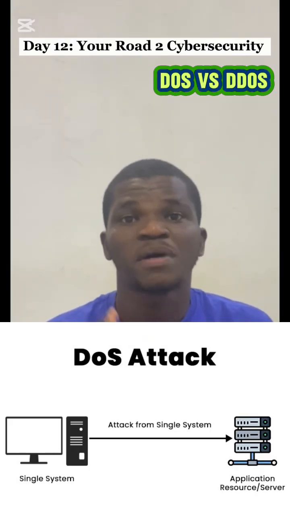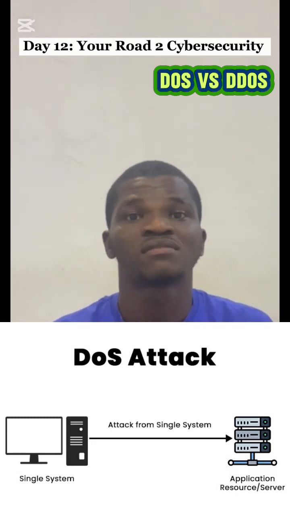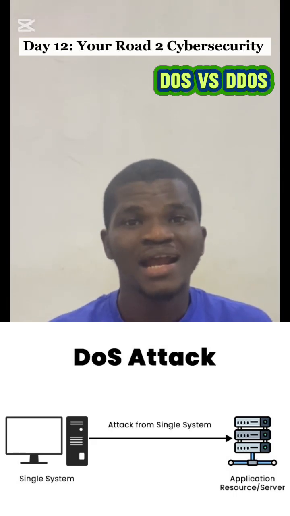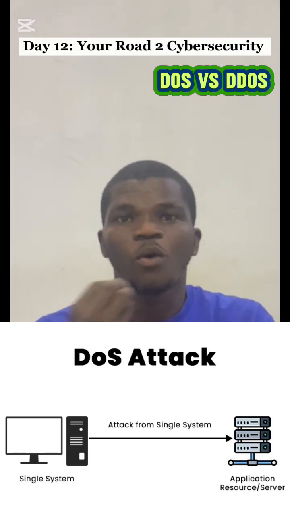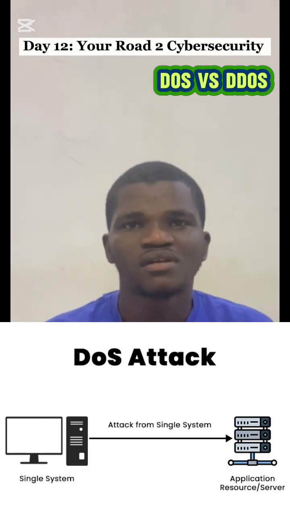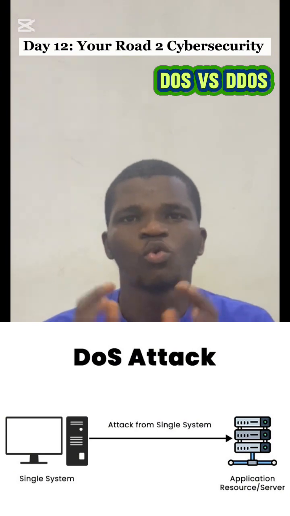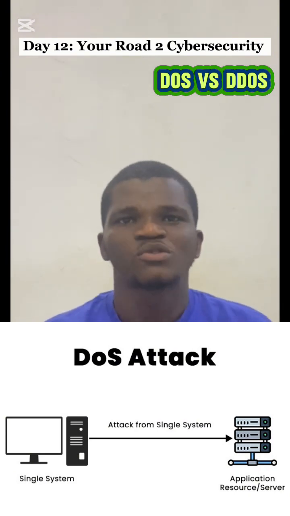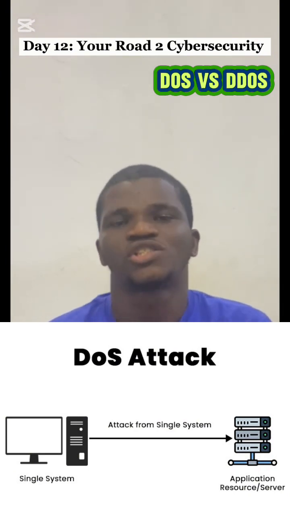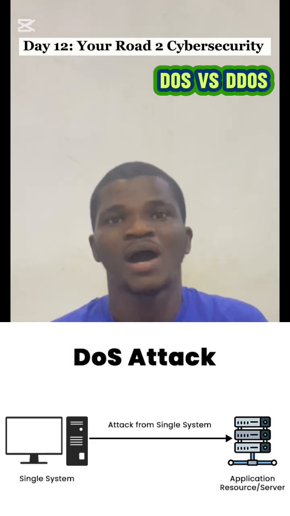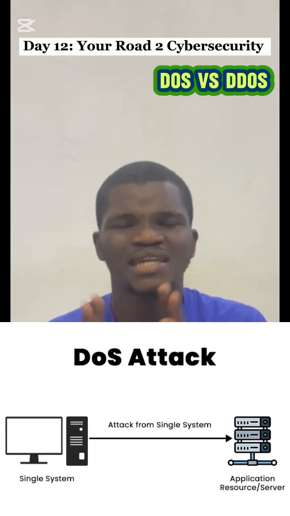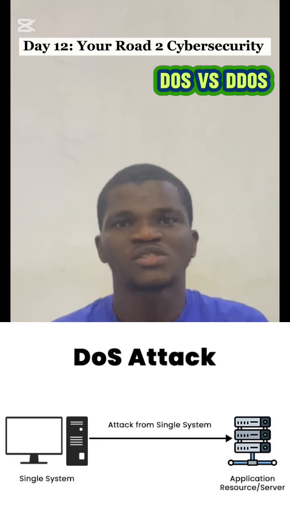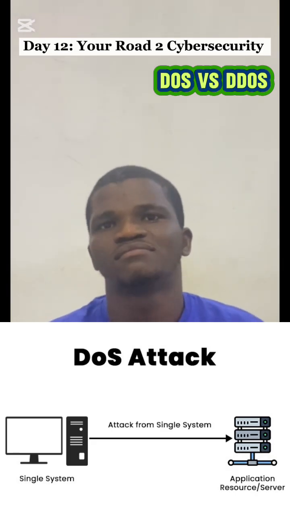There are two ways in which hackers perform DoS attack, which is denial of service. The first one is overwhelming traffic. This is a process whereby hackers send thousands of packets, thousands of queries to a website server so that the website can crash, or so that people will not be able to access that particular website at that moment. So that is what we call overwhelming traffic.